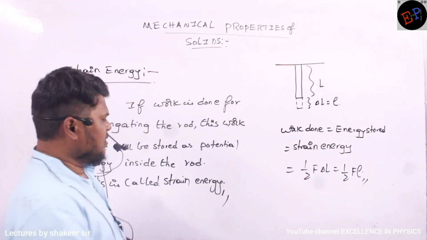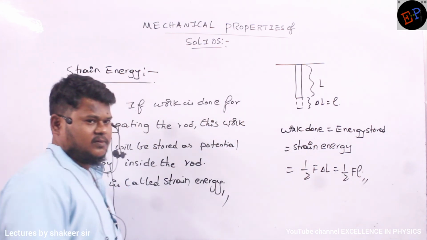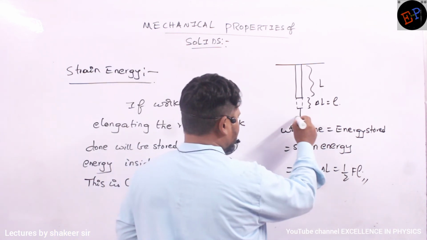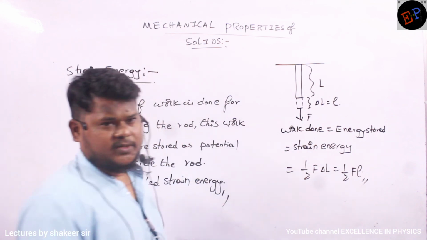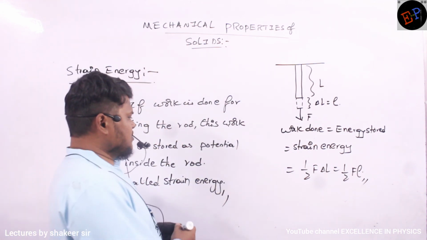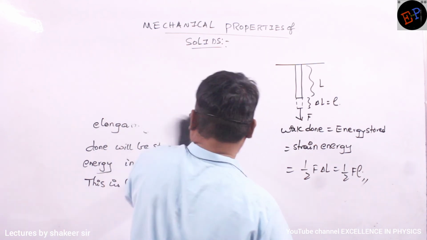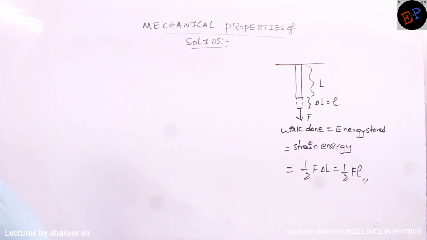And for that, the formula is half into F into delta L. F is the force which you are applying for elongating this rod, and delta L, or small l, is called the elongation produced in the rod. This is one formula, and we can manipulate this formula into some different formulae also. Let us see.